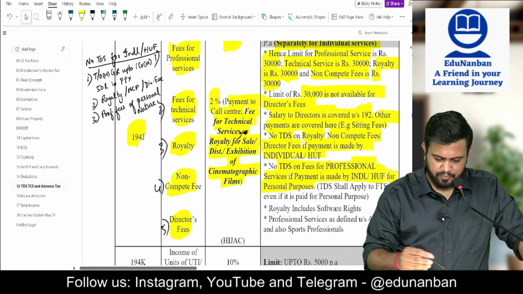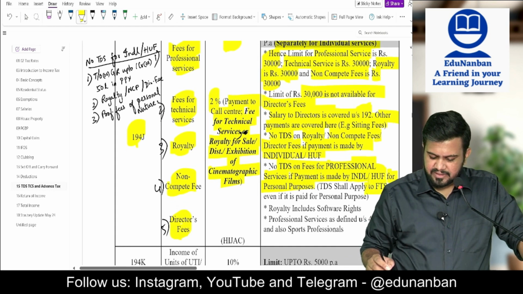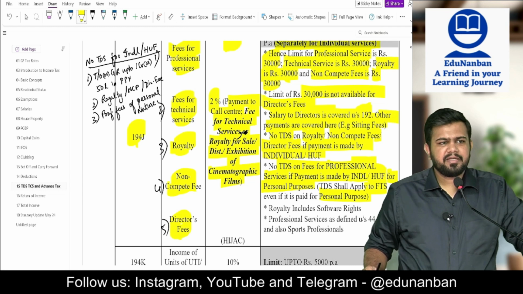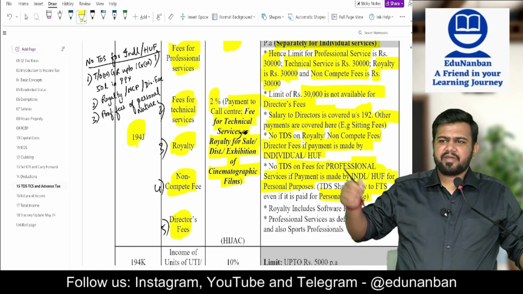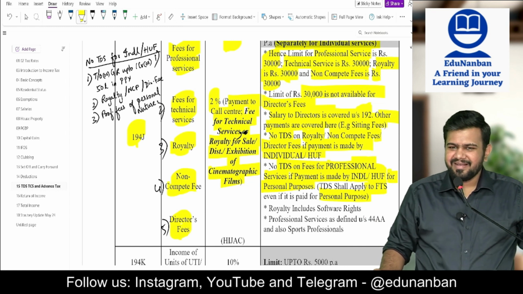Next. But if fee for technical service is given even for personal purpose, TDS should be deducted. Okay? Professional service da personal ah irundha TDS varadu. Fee for technical service irundha varum.